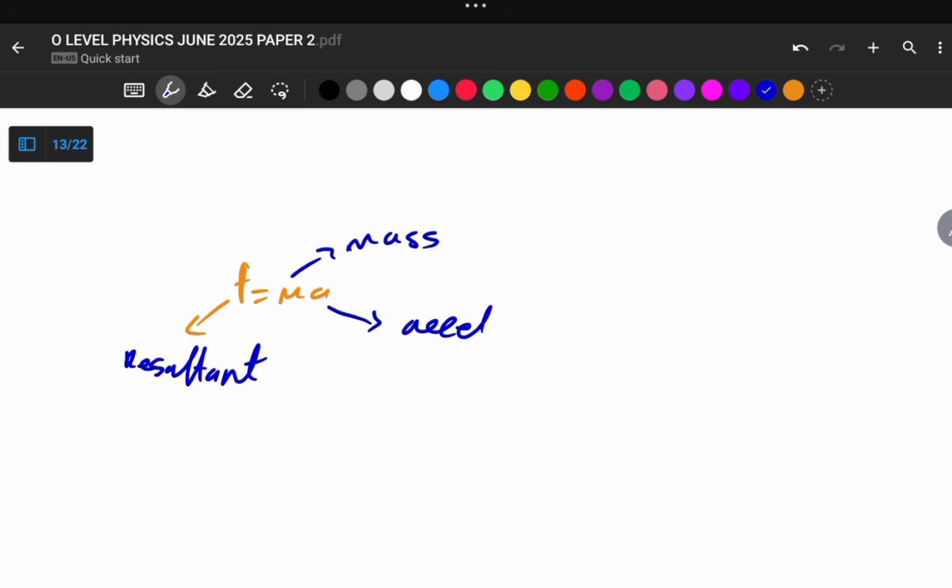With this Newton's second law, we obtain this equation: F is equal to ma, meaning this F represents resultant force, and this m is for mass, and this a is for acceleration.